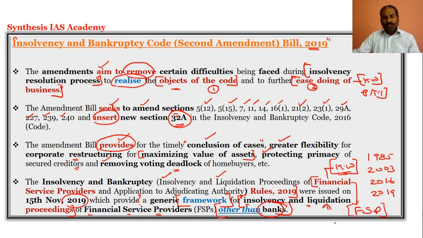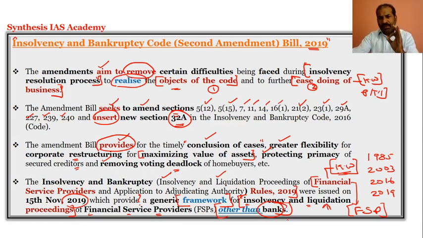It could be microfinance institutions, micro, small and medium enterprises, non-banking financial companies. So various other financial service providers will be in a position to use the framework called the Financial Service Providers Rules 2019.